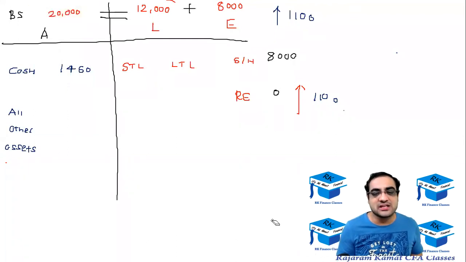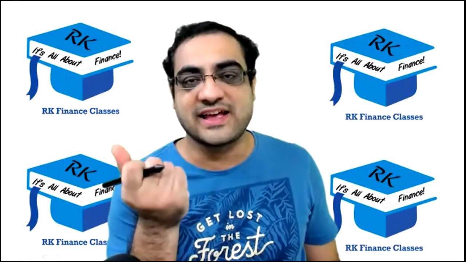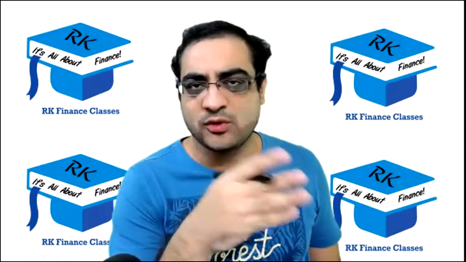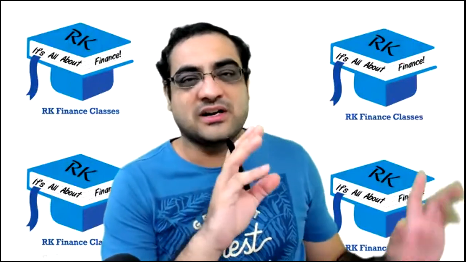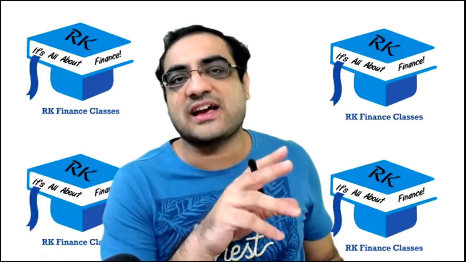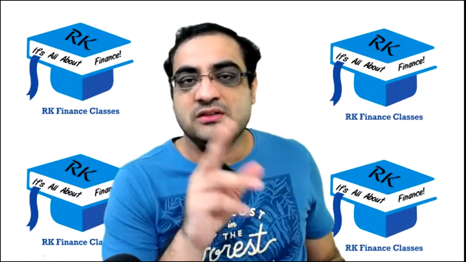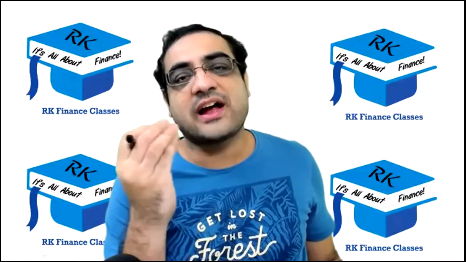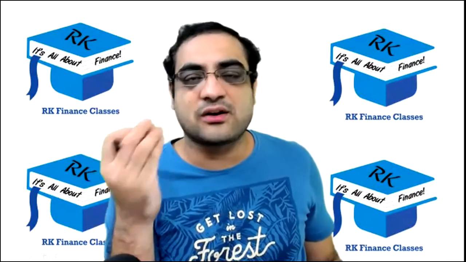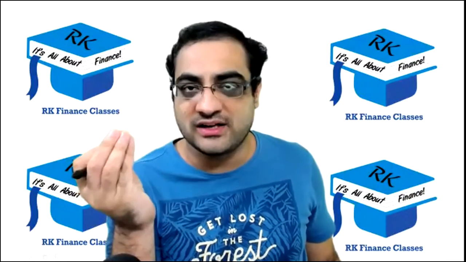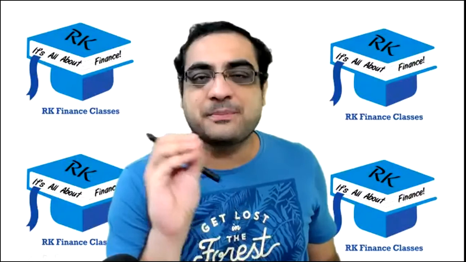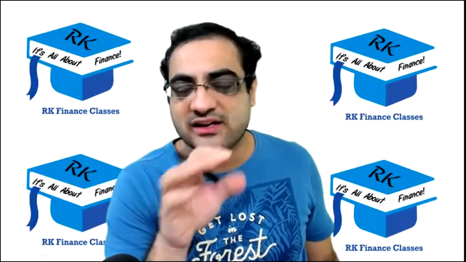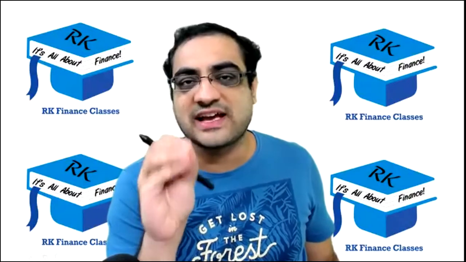By the way, cash doesn't mean only hard cash. It could be money in the current account, saving account. That would also be called cash. But accounting textbooks call that cash equivalent. So the currency notes that you have are called cash, and the money that you have in the saving account or current account is called cash equivalent. But over here, to keep it simple, I'll call everything, the money, current account, saving account, and the currency notes, all as cash only.